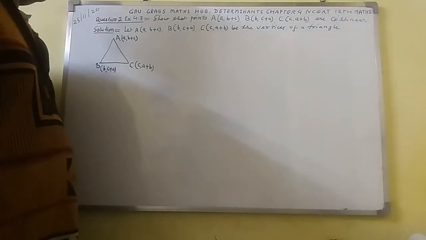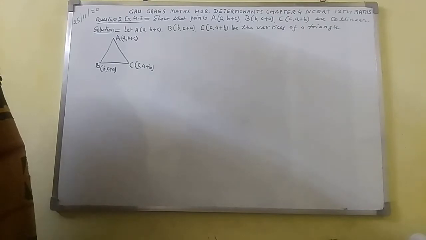Here it says the points A, B and C are collinear when the area of the triangle using the determinant method comes out to be 0.